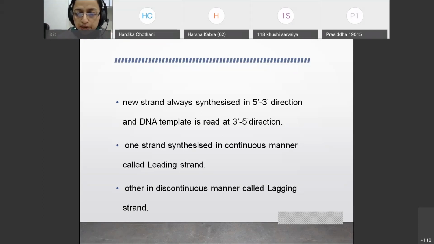These two strands are separated now, and each strand acts as a template, and on each strand a new strand is synthesized for the daughter DNA. This synthesis of the new strand is in a continuous manner on one side, and on the other side it is in a discontinuous manner. When it is synthesized continuously, it is called the leading strand, and when it is discontinuous, it is called the lagging strand.